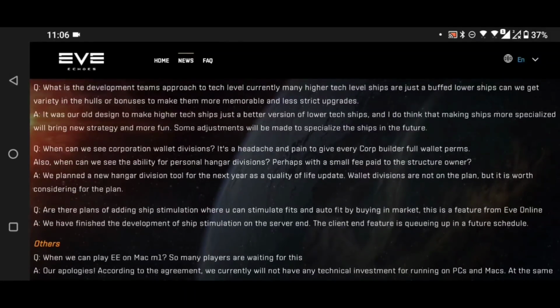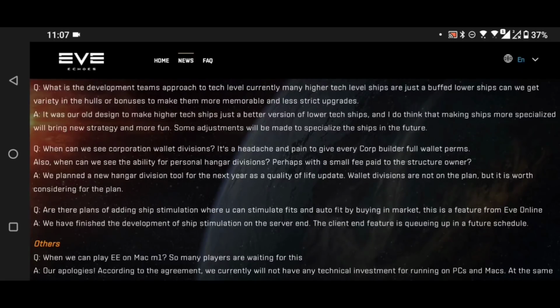It was our old design to make higher tech ships just a better version of lower tech ships, and I do think that making ships more specialised will bring new strategy and more fun. Again, I don't want to toot my horn on this one, but this is something that Melos and I talked about extensively in our conversations, where I sat there and said, look, Melos, I get where you were coming from with that, but one of his big problems was, do you think that players are not going out in tier 10 ships for PvP because they're too expensive and all this kind of thing? And I said, yeah, basically. That's basically it. They use the ships they want to use because they're fun. They only use a Tech 10 ship if they're ridiculously rich or if it is literally the only option there.